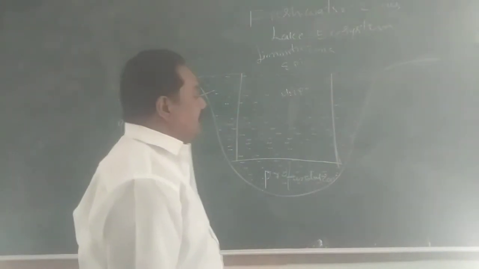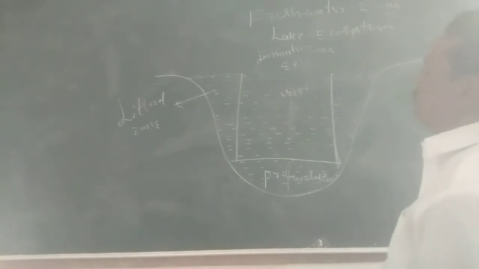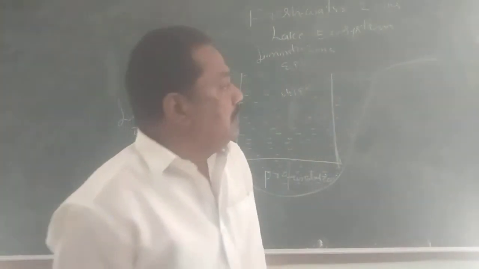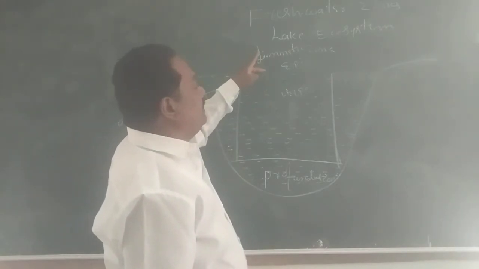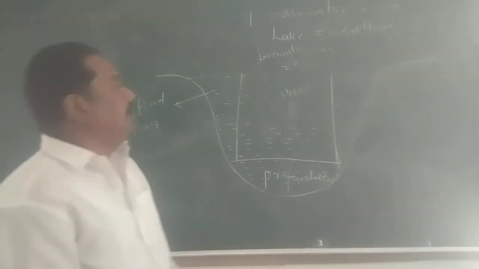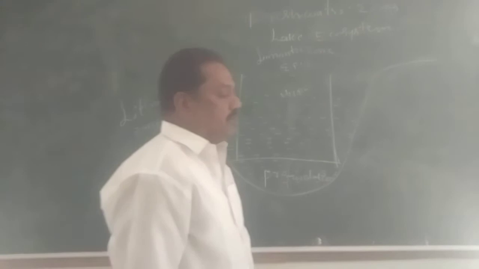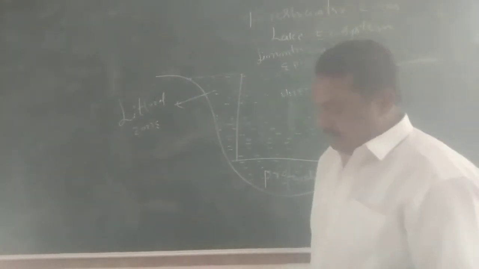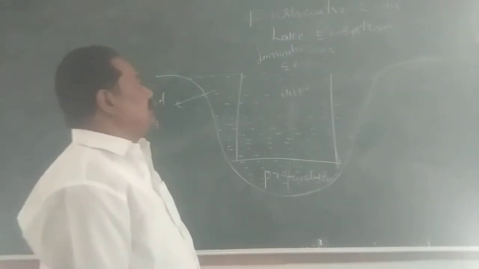Next, the limnetic zone. It is the open water zone. The limnetic zone is further divided into two main subparts: the epilimnetic and the hypolimnetic. This is the surface of the water body. From near the surface down to a little bit below, this zone is called the epilimnetic zone, and below it, the remaining part of the limnetic zone is called the hypolimnetic zone. This open water zone is the largest part of the lake ecosystem, the limnetic zone.